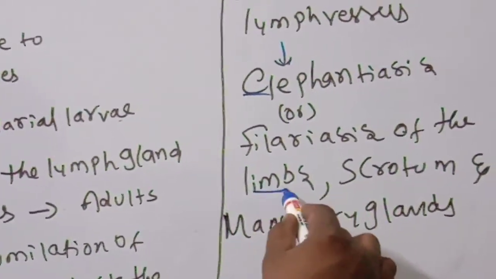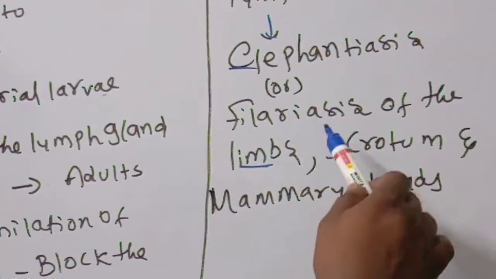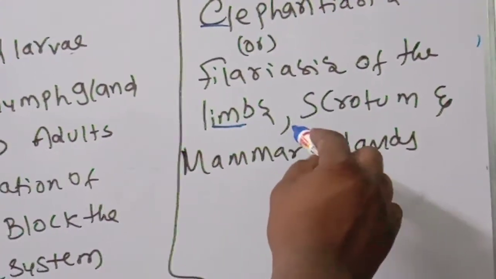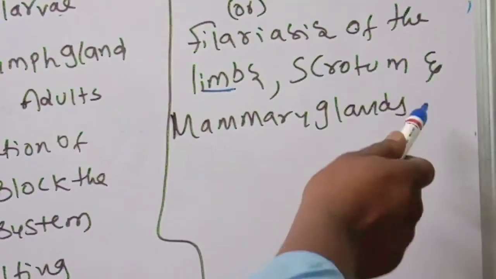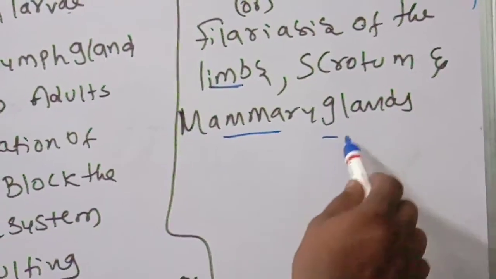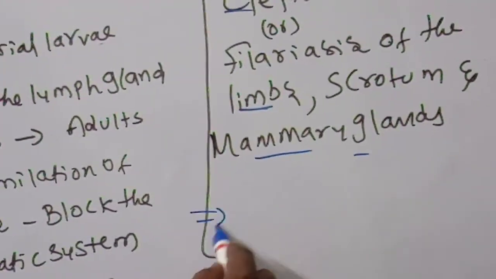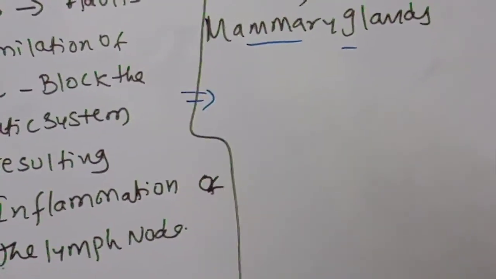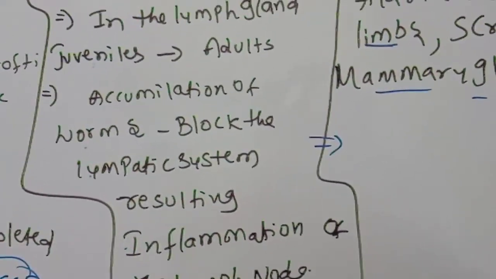Sometimes you will see in modern society some people suffer with swollen legs, swollen hands. Even the scrotum, the sac where the testes are located, will swell. Even mammary glands will swell because of this Wuchereria, a very dangerous problem. So how is it spread? By the female Culex mosquito.